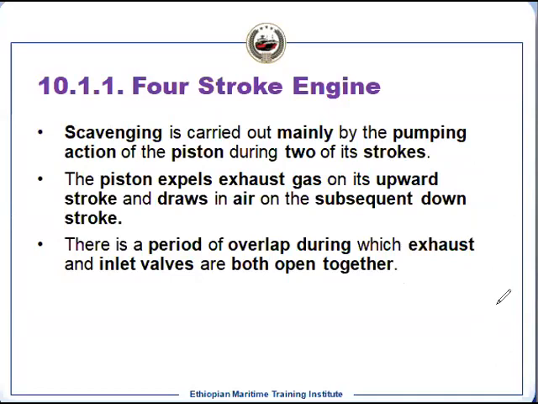Four-stroke engine, it's easier, because in a four-stroke engine you have four strokes. It means one complete stroke we are using for the exhaust, and one complete stroke we are using for the scavenging. So that is the advantage. When the exhaust is being removed from the cylinder, it's like a pumping effect.